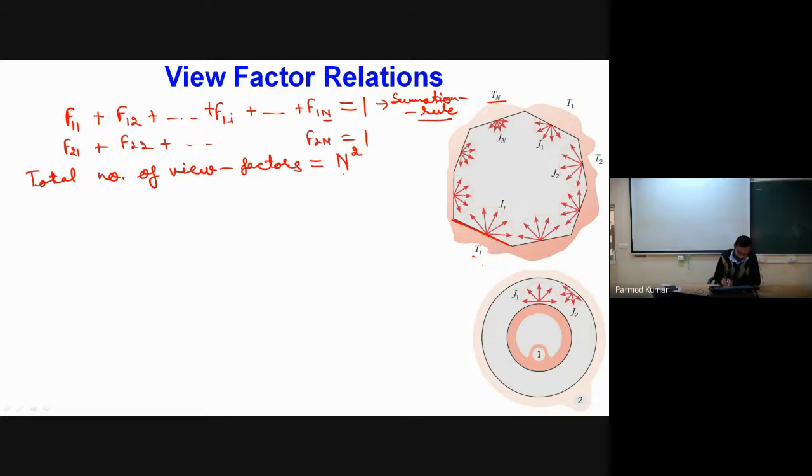Now, it is always very difficult to calculate all these n square view factors. So some of the view factors we have to calculate from the reciprocity and summation rules, and some of the view factors we have to determine directly. Now we have to decide how many view factors we can calculate and how many we have to determine. Okay. So can you tell me from the summation rule how many view factors I can calculate?